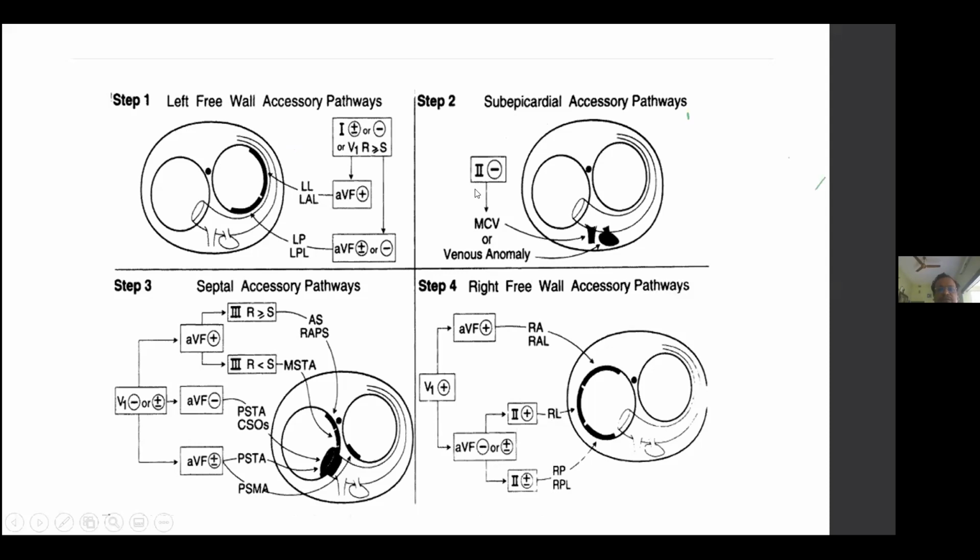Step 2, we see lead 2. If lead 2 has a negative delta, then it indicates a pathway which is associated with the venous system and an epicardial pathway. If neither is present, then we go to step 3.